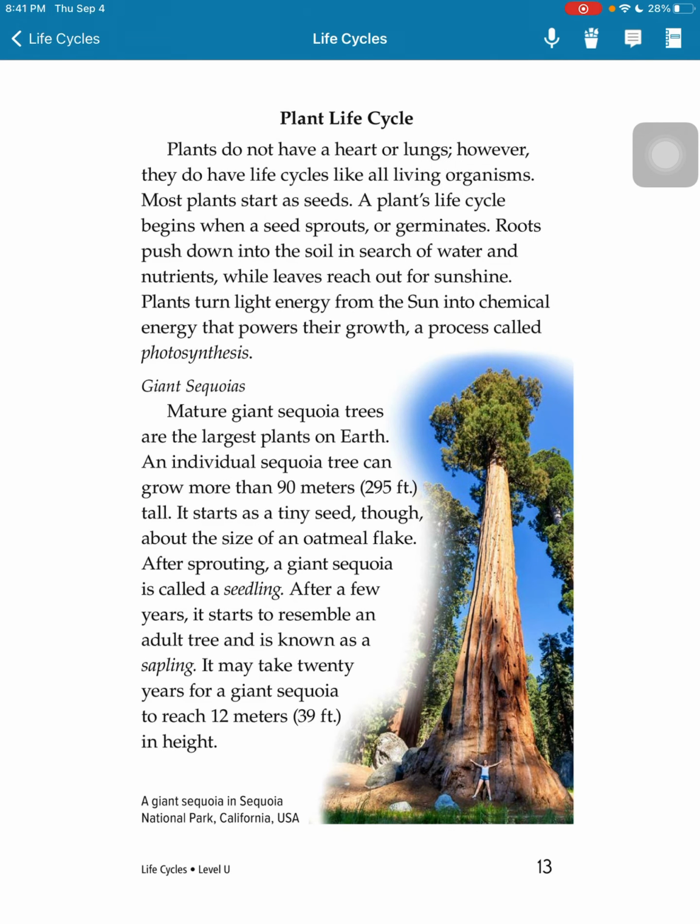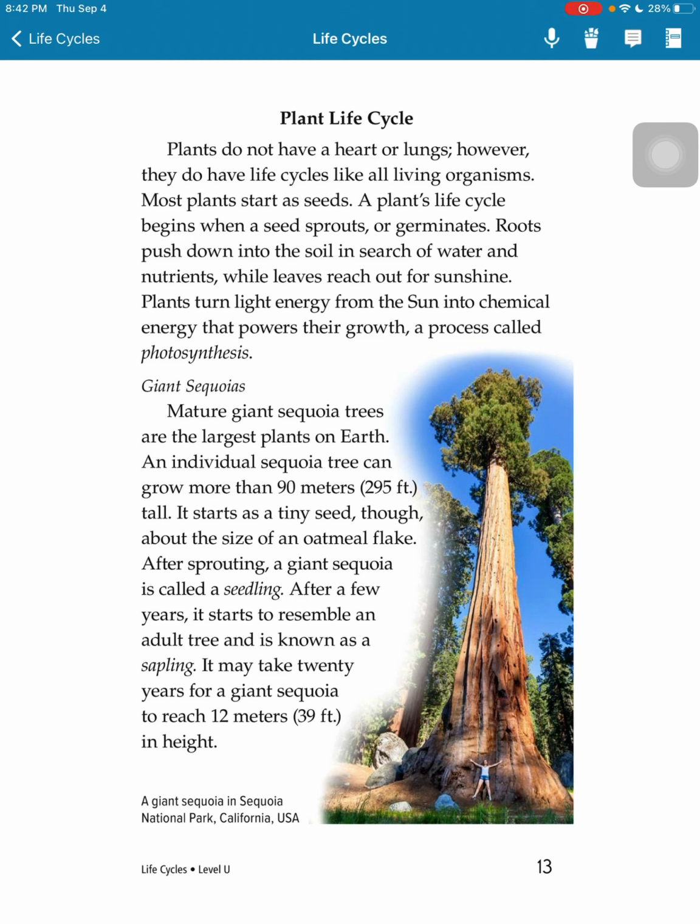Plant life cycle. Plants do not have a heart or lungs, however. They do have life cycles like all living organisms. Most plants start as seeds. A plant's life cycle begins when a seed sprouts, or germinates. Roots push down into the soil in search of water and nutrients, while leaves reach out for sunshine. Plants turn light energy from the sun into chemical energy that powers their growth, a process called photosynthesis.